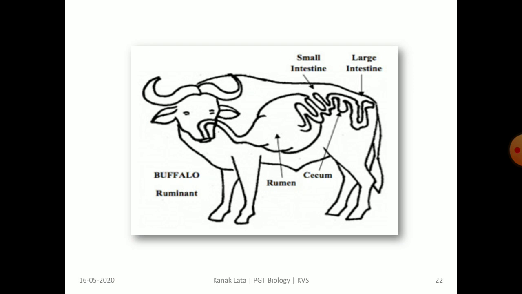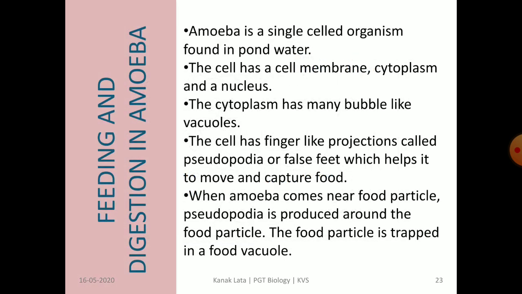This is the anatomy of the digestive system of ruminating animals, that is of buffalo, where you may observe the rumen and cecum that is in between the small intestine and large intestine.